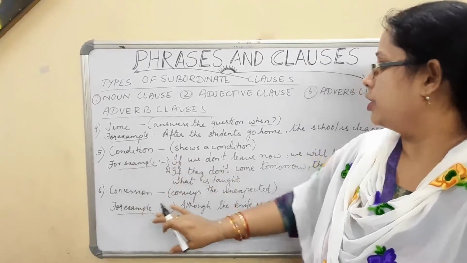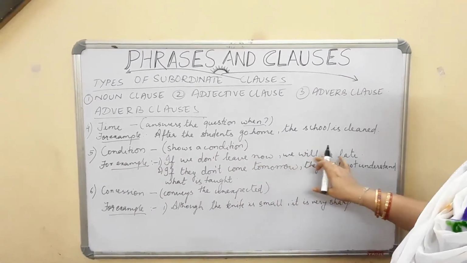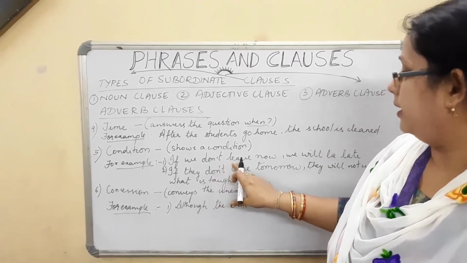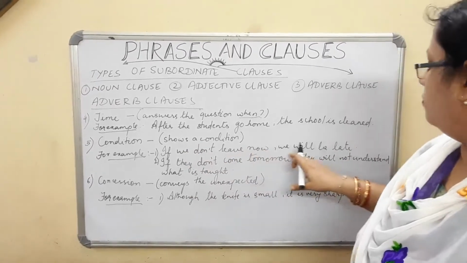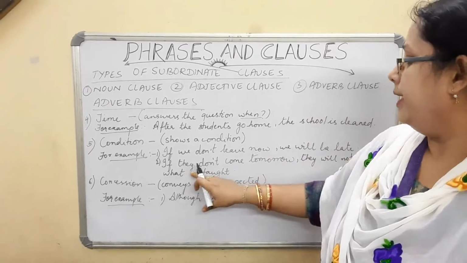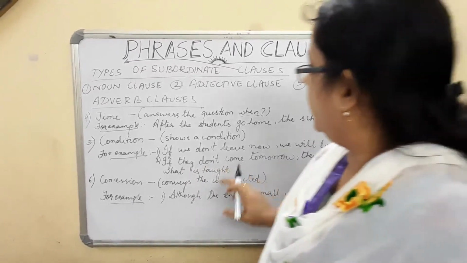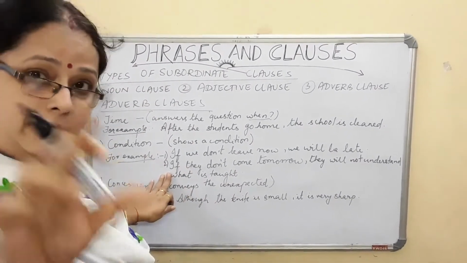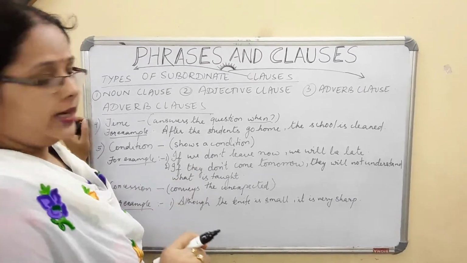Now next is condition. That means it shows a condition. If we don't leave now, we will be late. Now I am keeping a condition here. That means we have to start early if we don't want to be late. So if we don't leave now, we will be late. Another one you see: if they don't come tomorrow, they will not understand what is taught to them. Here the condition is kept. That means you have to come tomorrow. If you are not coming tomorrow, you cannot understand what is taught in the class.